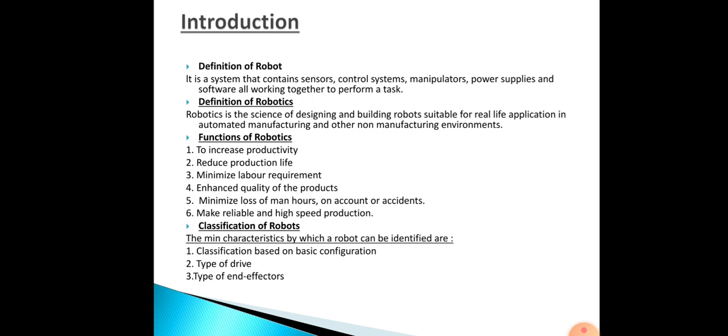Then next one is depending on type of drive. Here it is related to the drive they are going to use for moving their arm, wrist and body.